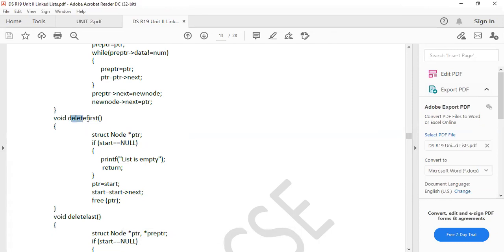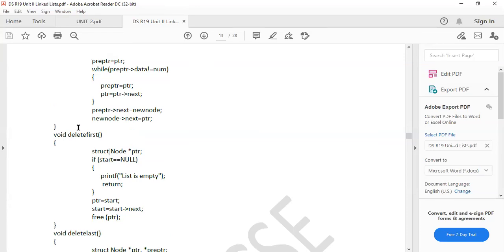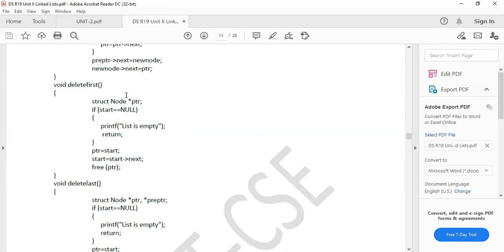Okay, so total is the same function. This is the function for deleting purpose, delete first. For every operation we need to specify the code, that is why the program size is becoming lengthy. Don't worry, the remaining is the same, but with a little bit of change. First, you should create a node structure. After that, you take elements from the user, and after that you write functions for what types of operations you are going to perform. In that, you can write the logic. That's it. That is the program.